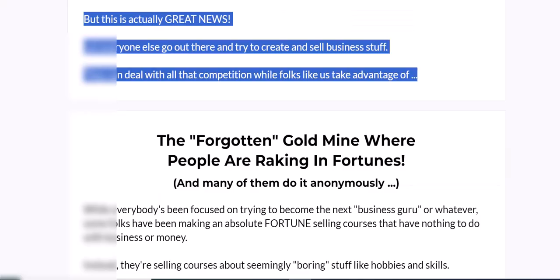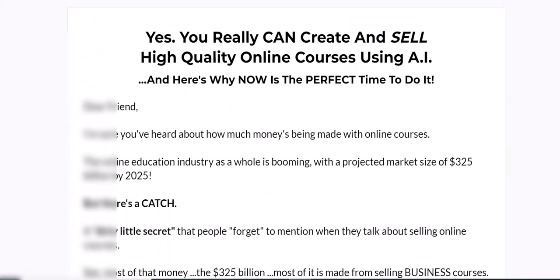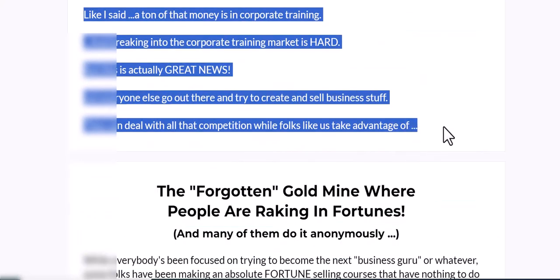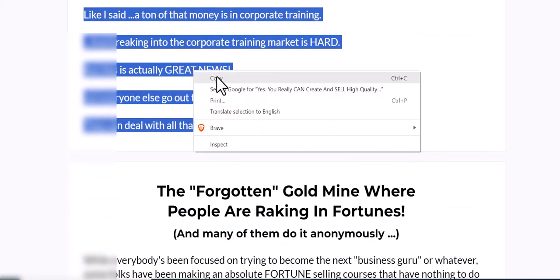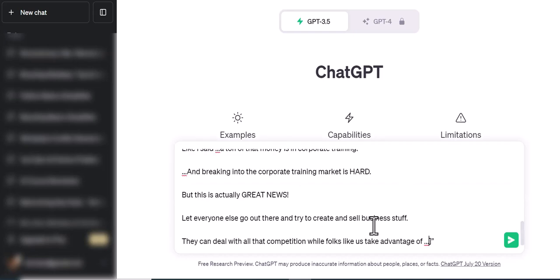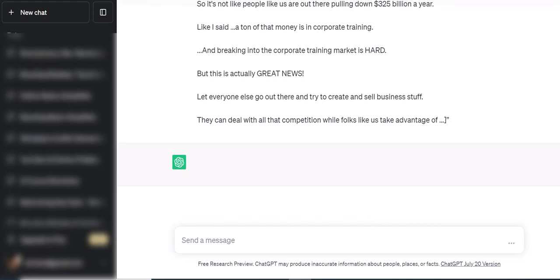So what I'm going to do, I'm going to go to one of these sales pages. I'm not going to copy too much, but I'm just going to copy a little bit just to show you the power of this prompt. So I'm going to copy that, come back to ChatGPT and insert your text. ChatGPT is going to analyze the style, voice, and tone of this text, and it is going to give me a new paragraph in the same style, voice, and tone I'm looking for. Okay, so take a look.